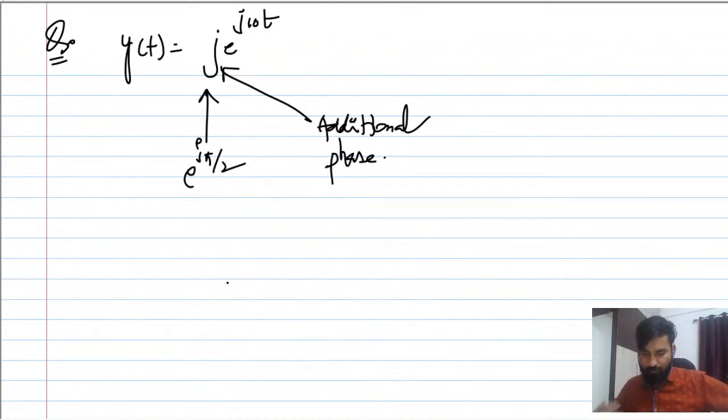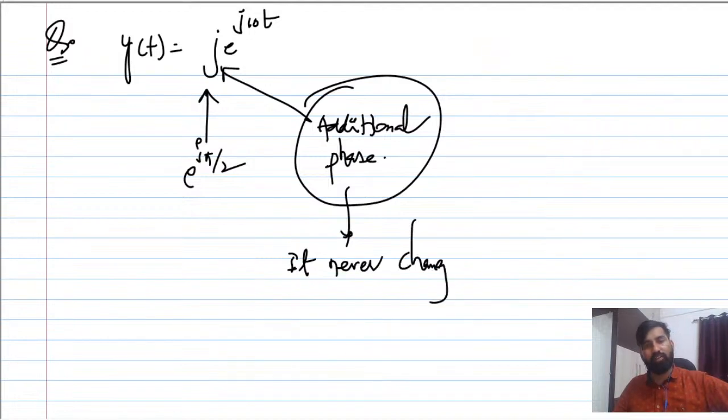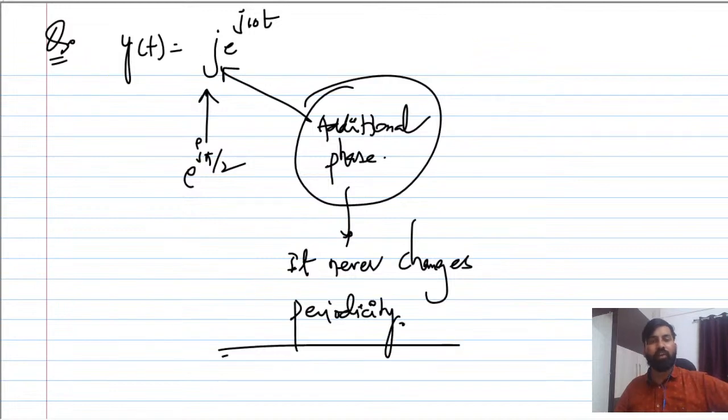If this is an additional phase, it never changes periodicity. This you have to remember: additional phase never changes periodicity. Phase change means what?